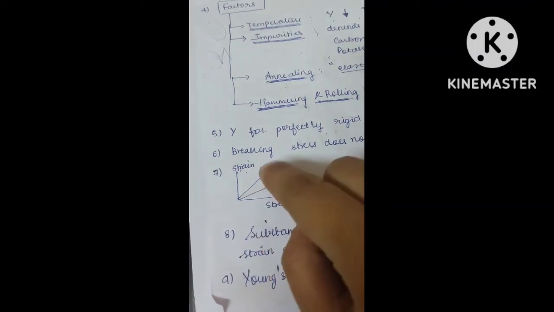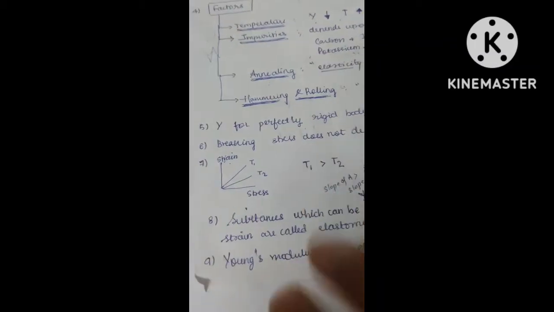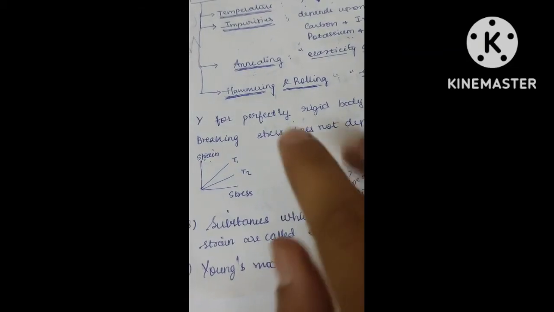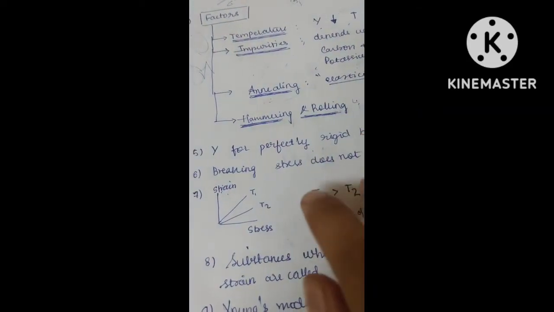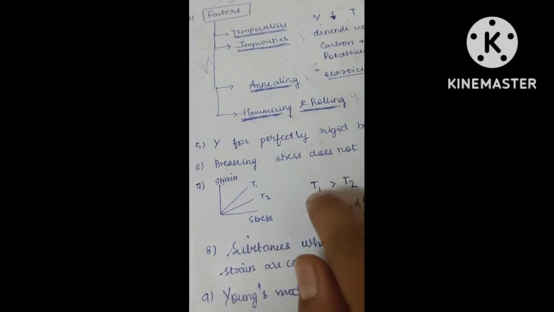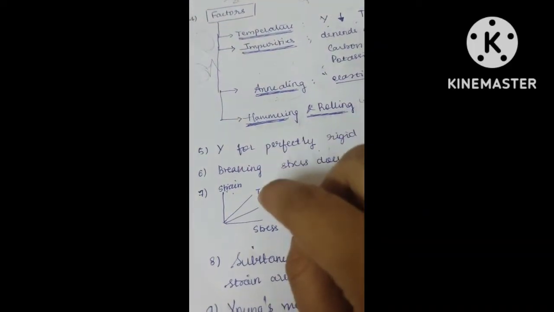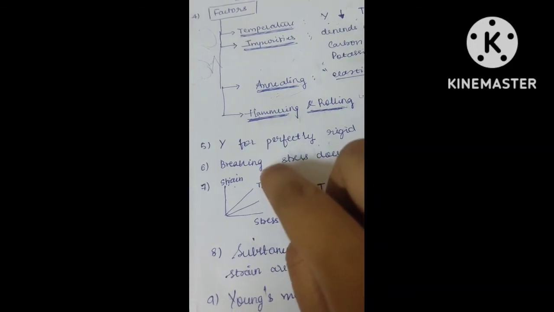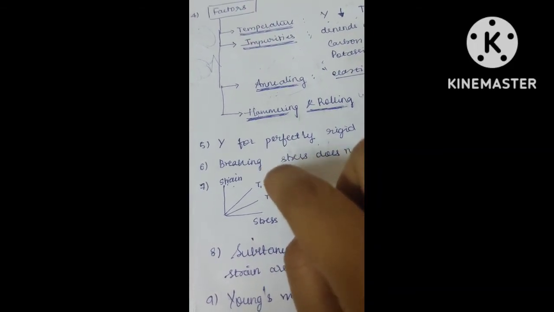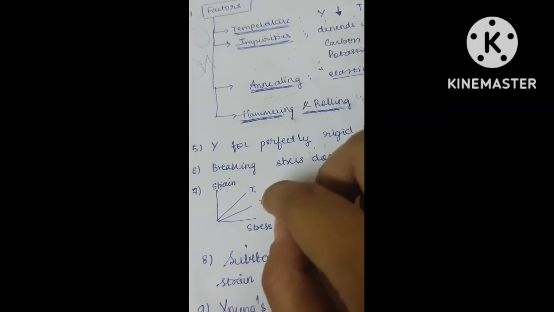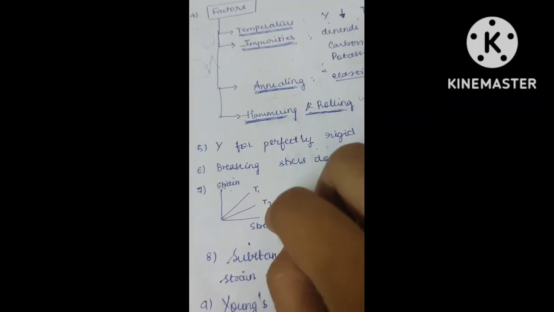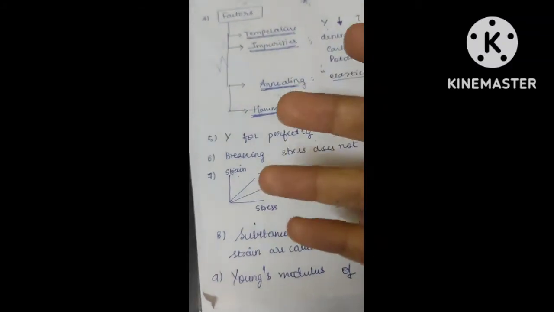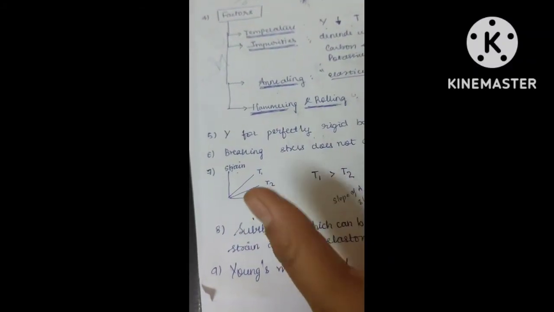So all this concept you need to apply for this question, where I have given you a strain and stress graph, and I have given you T1 points and T2 points, and directly a statement that T1 is greater than T2. Now you need to let me know in the comment box below whether this 7th question statement is correct or not: T1 is greater than T2, means the material at T1 has a temperature more than the material at temperature T2.